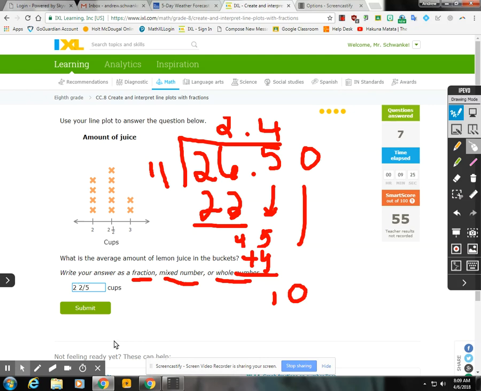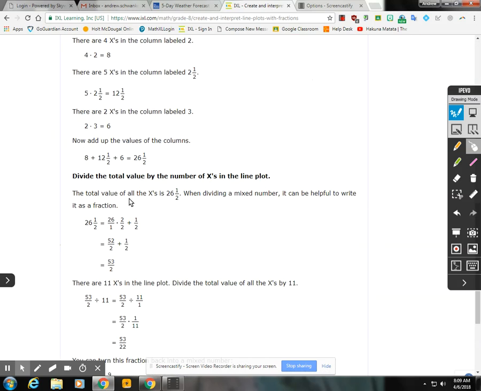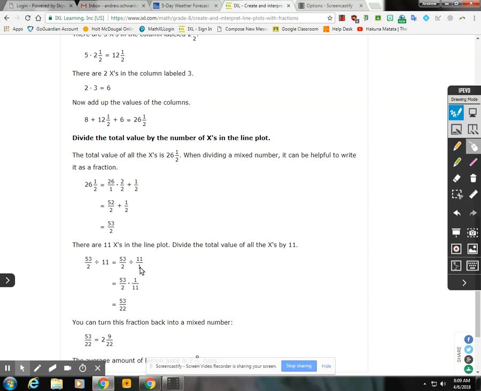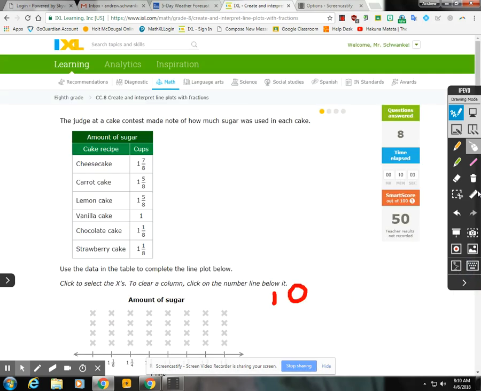Let's see. They might want 2.5. Well, okay, they want them even more specific. 2 and 9/22. All right. So sometimes you have to have a different fraction. So here's how they do that. They said, okay, divide it. They took the 26.5 and changed it to an improper fraction, 53/2, and then divided by 11 or multiplied by 1/11, and then did all that math. So you can look at that, and then they had 53/22, and then changed it back to a mixed number. So sometimes they want it more specific, which is good.